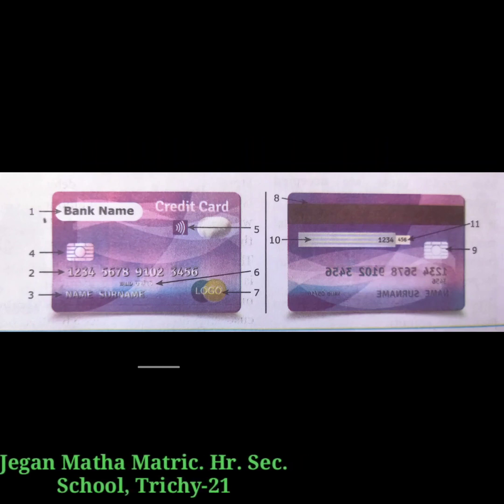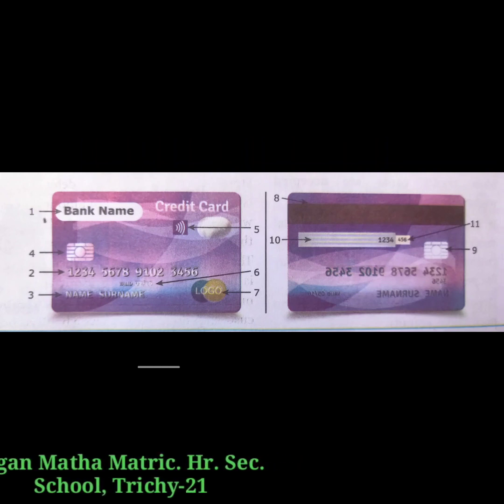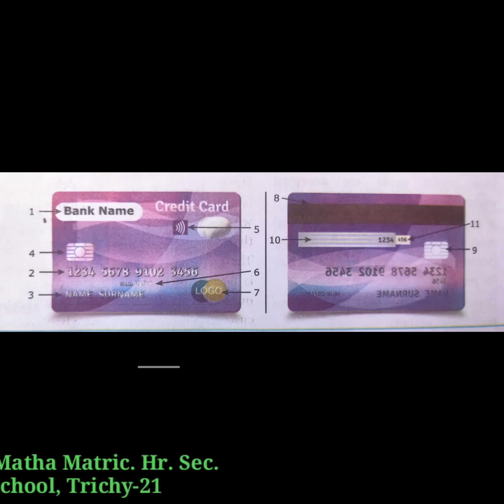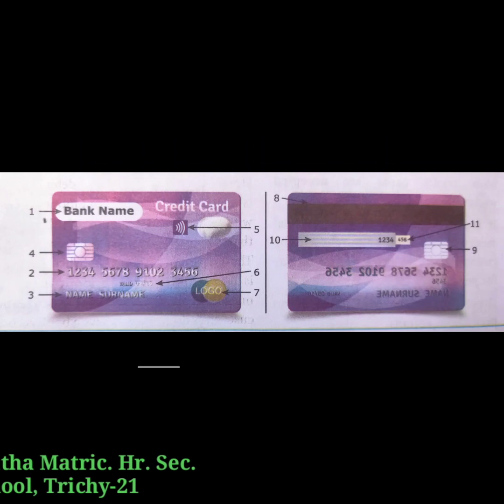So these are all the anatomy of a credit card: publisher, credit card number, name of the card holder, EMV chip, RFID symbol, expiration month and year, card brand logo, magnetic stripe, hologram, signature, CVC or CVV.